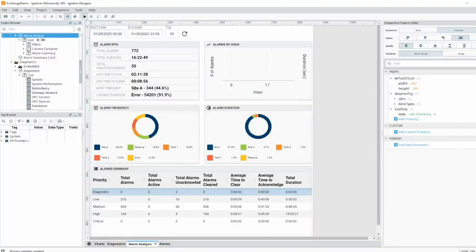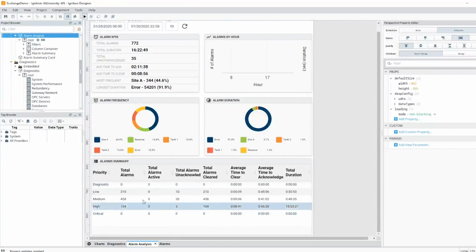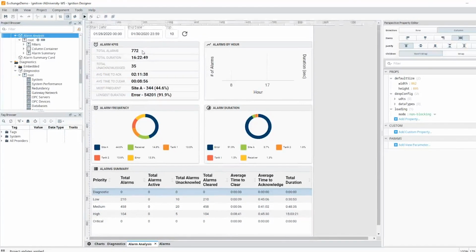I see that most frequent is site A there, longest duration's error, but I can see, on my alarm summary, how many of these alarms took place, average time to clear, all that kind of stuff. And this is something that I can set a start date and end date to analyze alarms for a specific time period as well. So that's just another cool resource you can pull in, utilize in your projects automatically.